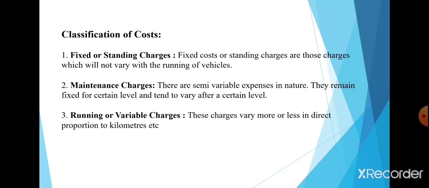So then what are running or variable charges? Running costs are the cost of operations. These charges vary more or less in direct proportion to kilometers. These expenses are variable in nature because they are dependent on the distance covered and trips made. For example, oil, diesel, petrol, depreciation and commission, and salary of drivers and conductors if based on kilometers.